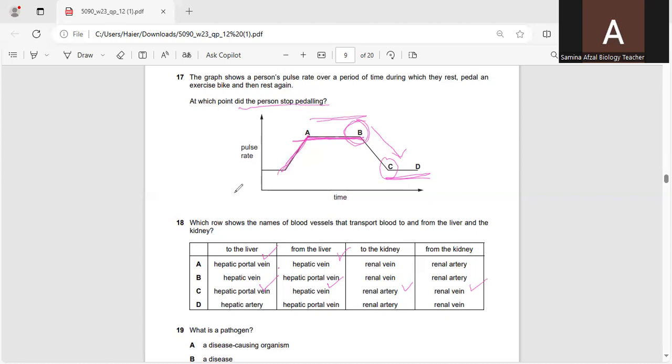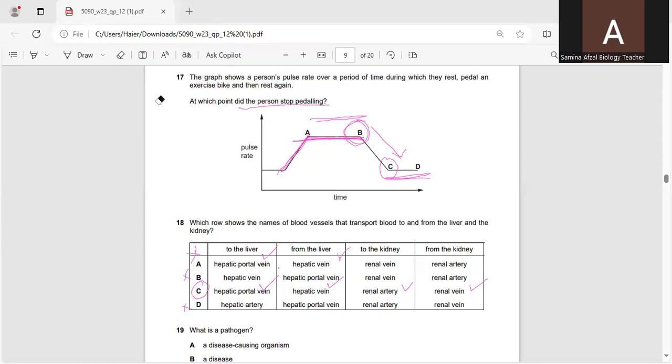blood which is transported towards the liver will be through the hepatic portal vein, and from the liver, it will be the hepatic vein, and towards the kidney it will be the renal artery, and from the kidney it will be the renal vein. So according to this, options A, B, and D are not correct. Only C is the correct option.